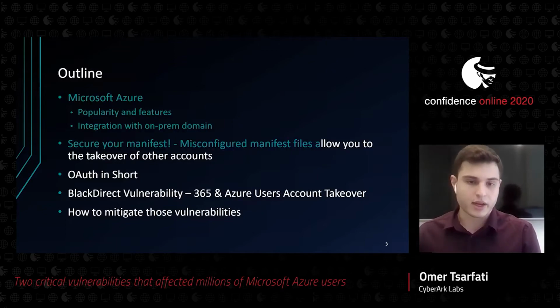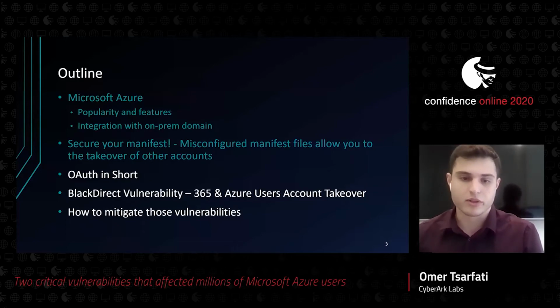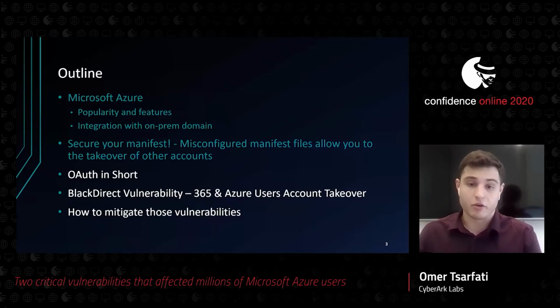Then we will cover the first vulnerability, the manifest vulnerability. It relates to a misconfiguration in an Azure Portal extension manifest that could eventually let a malicious attacker take over a victim's account. Right after it, we will understand the fundamentals of the OAuth authentication protocol. And when you're talking about OAuth, you must also speak about OpenID Connect, or OIDC in short. Moreover, we'll talk about an OAuth configuration related vulnerability in the second part.